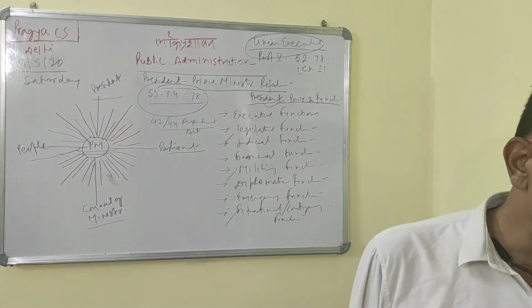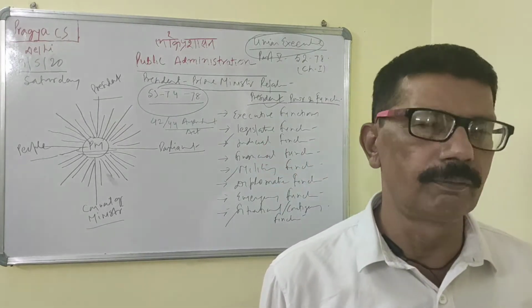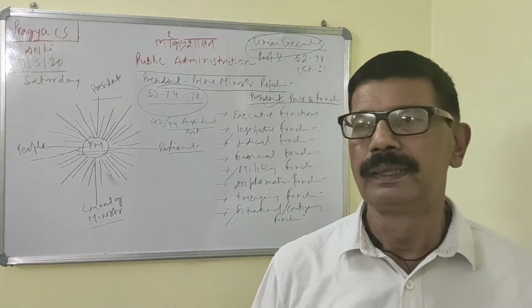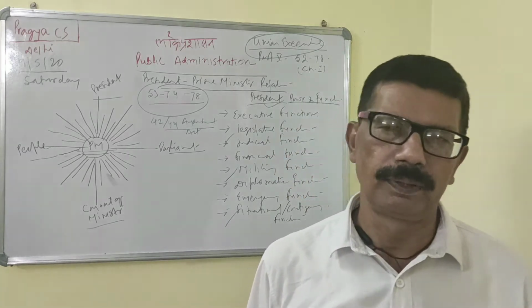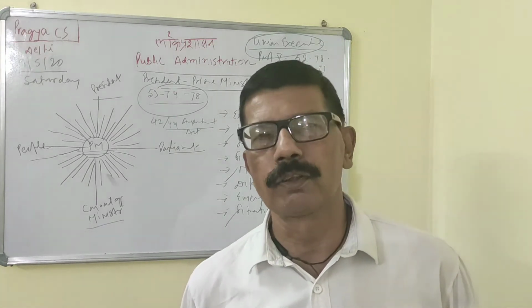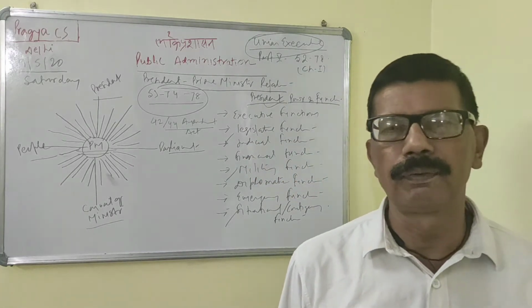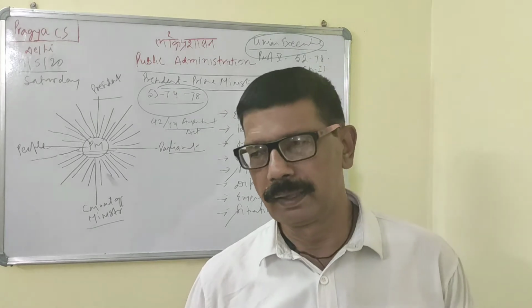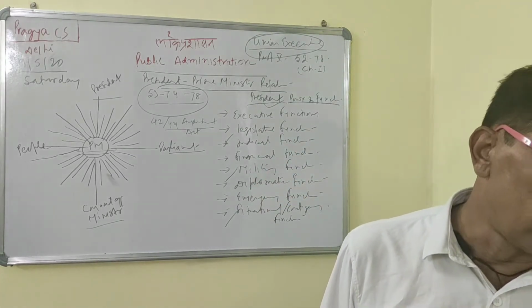Then Article 58 deals with the qualification of being President, that he should be a citizen of India, he should be 35 years or above in age. He should have the qualification of being a Lok Sabha member, and he should fulfil all the conditions made by Parliament in this regard.